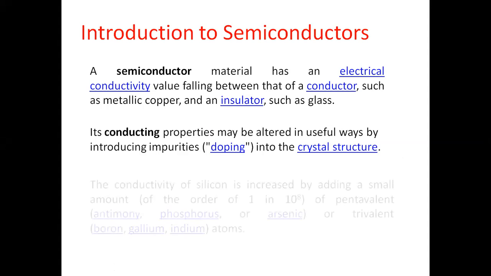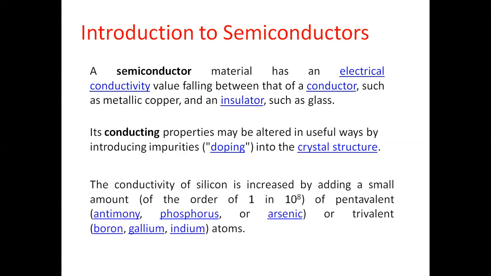Now, the conductivity of silicon is increased by adding a small amount. Now suddenly the word silicon came. Can you tell me which are the semiconductor materials? One is silicon. Which are the other semiconductor materials? You can unmute and go on. Germanium. We have known germanium, we have known gallium arsenide. These three, silicon, germanium, gallium arsenide, are the most widely used semiconductors.